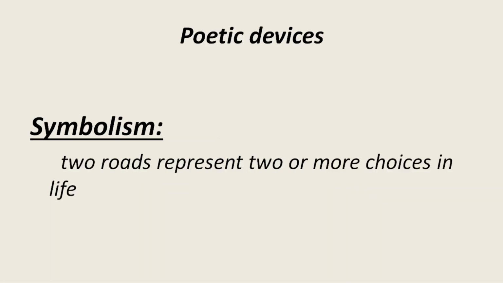Let's discuss poetic devices now. First one is symbolism. Two roads represent two or more choices in life. The Road Not Taken is not only about a road which the poet was traveling on. It's about our life, right? So two roads symbolize two choices in life, two options in life. So it is called symbolism.